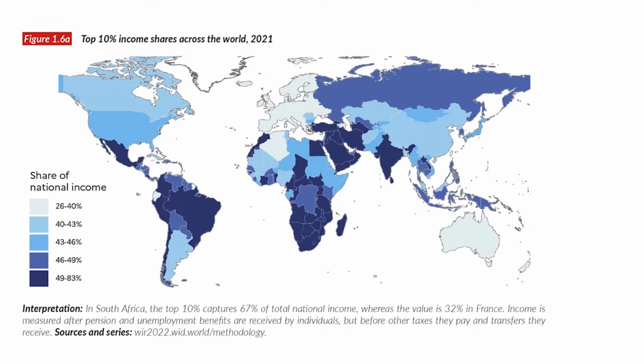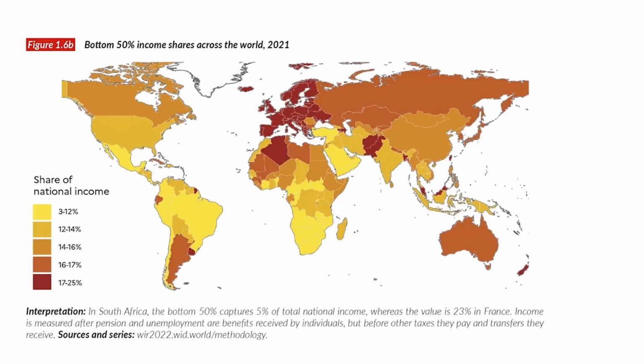So it has been deployed from the income, and then the income has been measured. Here you can see India as well as South Africa have a very huge share of national income that is contributed by the top 10 percentage of the population. That is, the rich people have the most share of national income. But by that, the bottom 50 percentage of the income share.